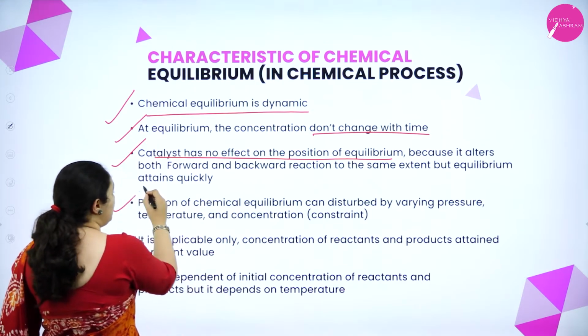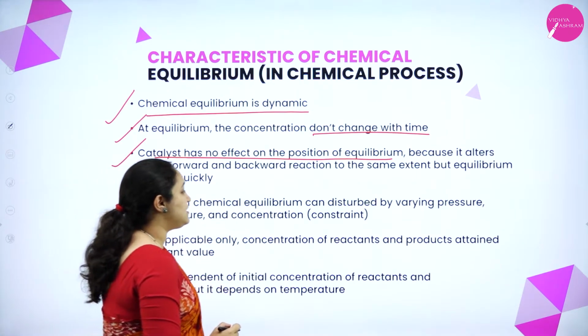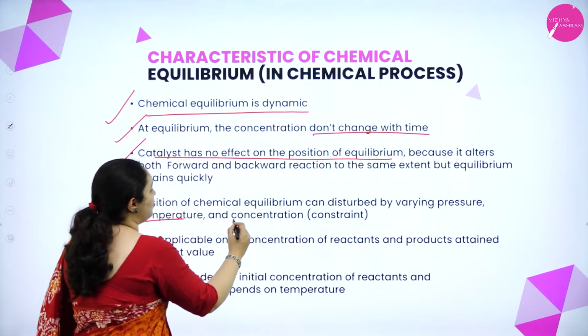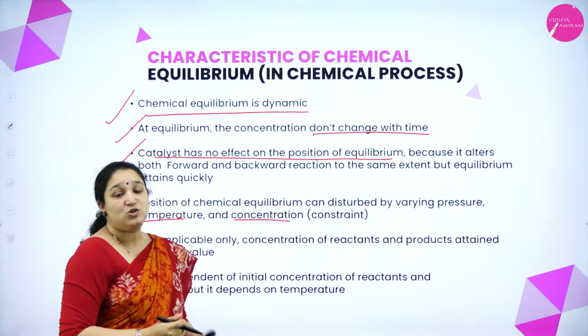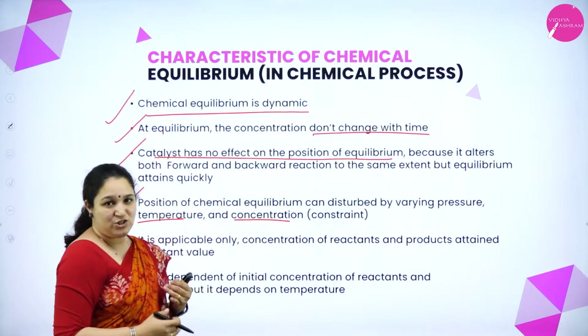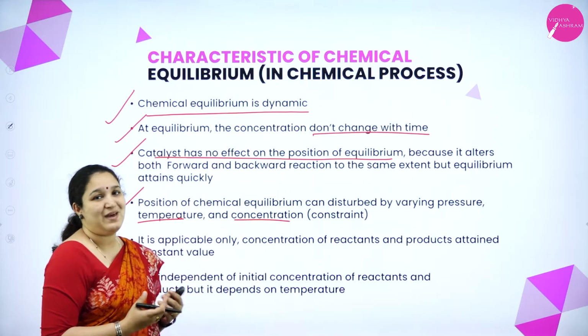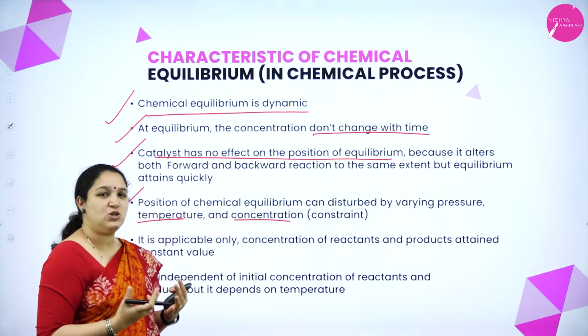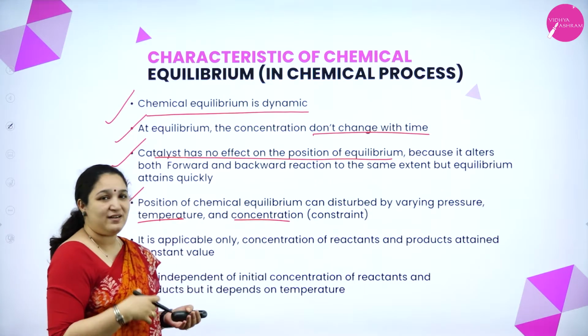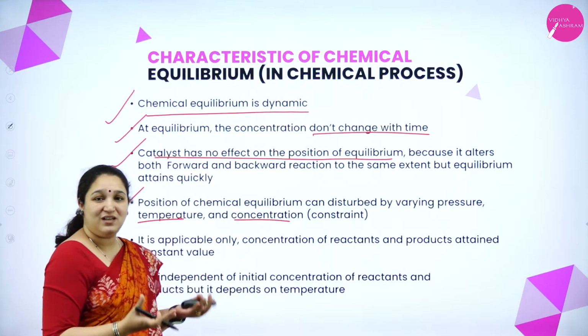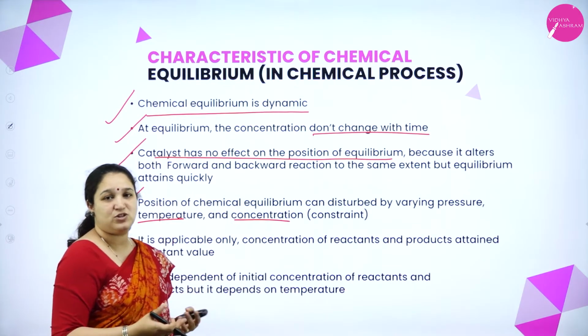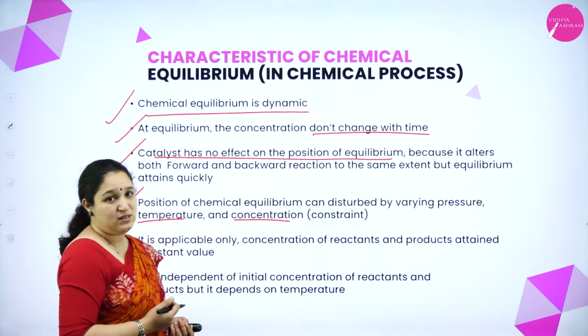Okay, next, the position of the chemical equilibrium can be disturbed by varying pressure, temperature, concentration, etc. So, if I vary the pressure, temperature or concentration, the position of the equilibrium can be varied. So I can change the concentration of the reactants or the products, or I can increase the temperature or decrease the pressure, then the equilibrium can be disturbed.